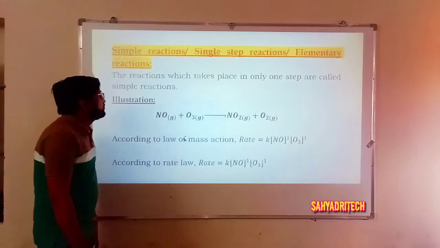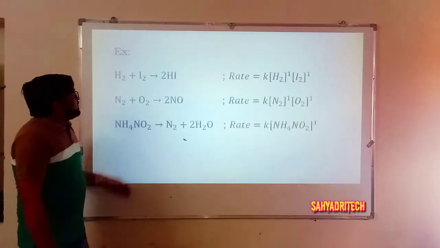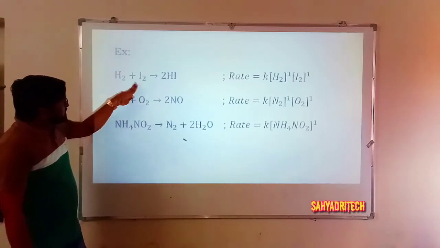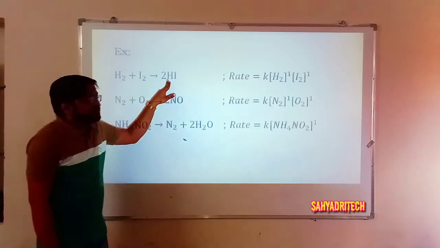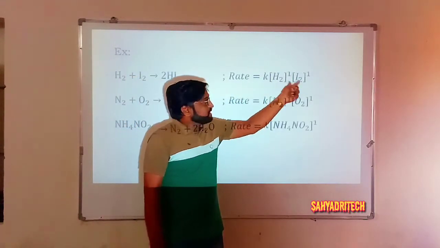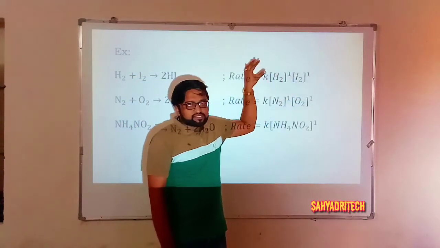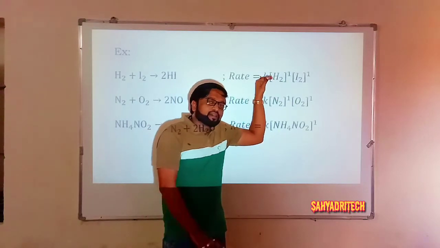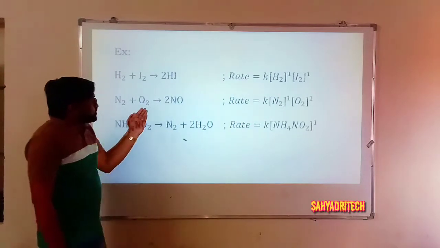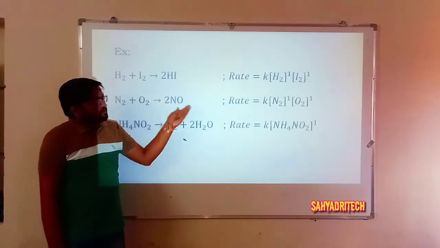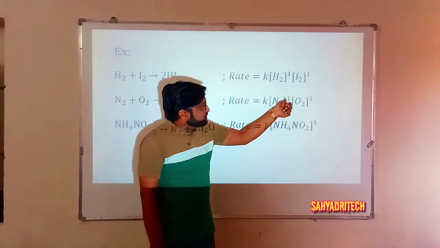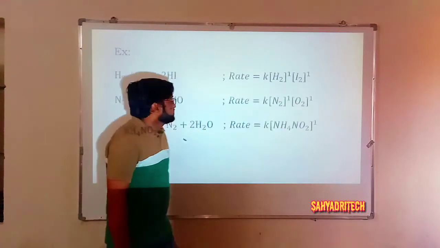Okay. Well, other examples of simple reactions. Say H2 plus I2 gives rise to 2HI. Here the rate is equal to K into the concentration of H2 raised to 1 and I2 raised to 1, which is the expression for both the law of mass action as well as the rate law. And one more example: N2 plus O2 gives rise to 2NO. So what is the rate? Rate is equal to K into the concentration of N2 raised to 1 and O2 raised to 1.